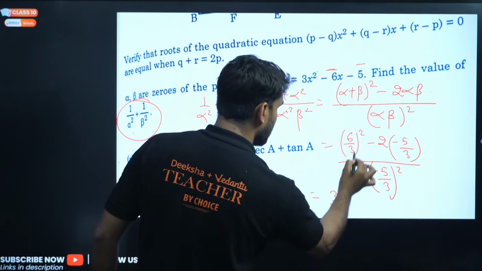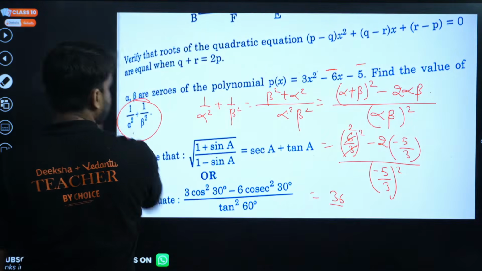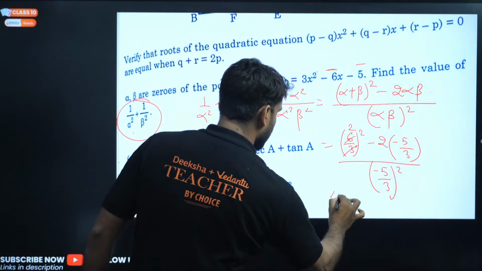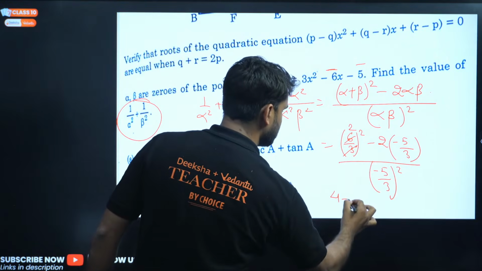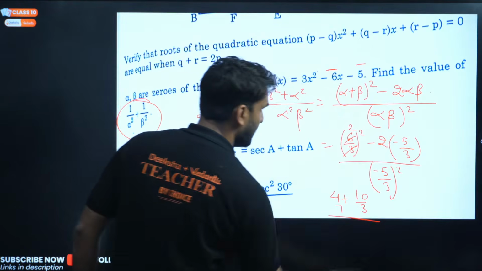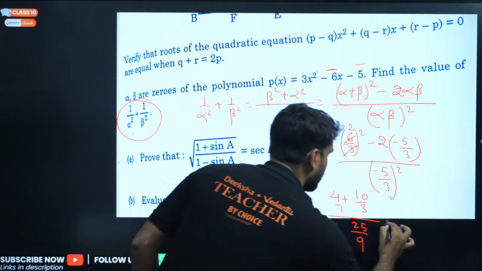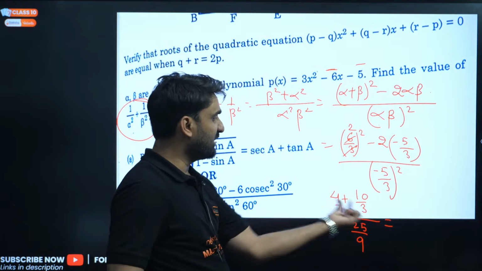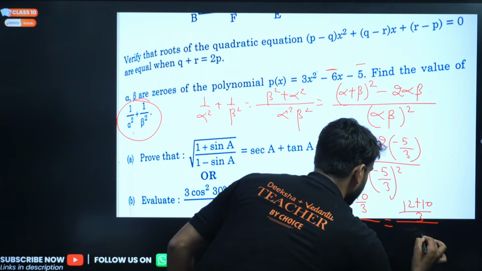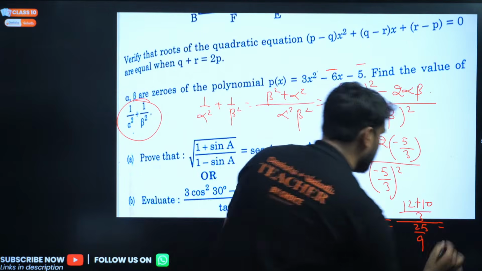Now solve this. After solving, this will cancel, 3 2 is 6. So after cancelling, 2 square will be 4. Okay, 2 square will be 4, minus plus 5 2 is 10, 10 divided by 3, divided by minus 5 square, 25 divided by 9. Now can we take LCM? So by taking LCM, 3 will go there, 12 plus 10 divided by 3, divided by 25 by 9.